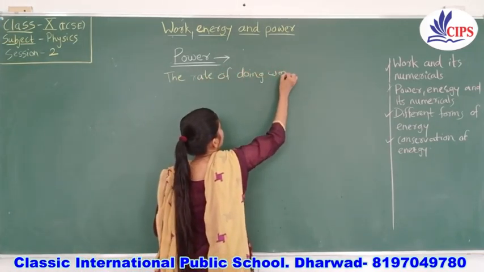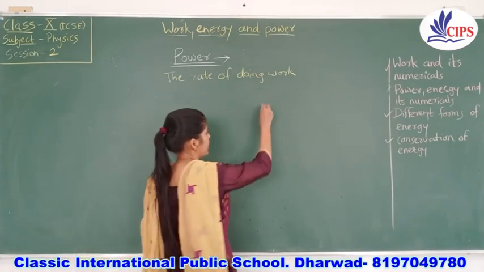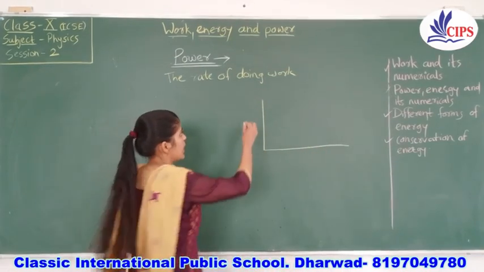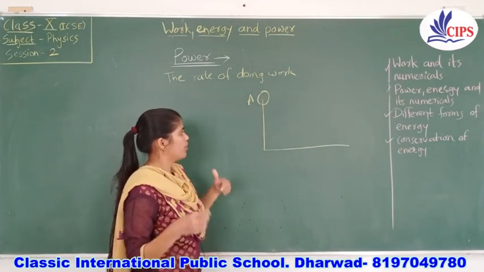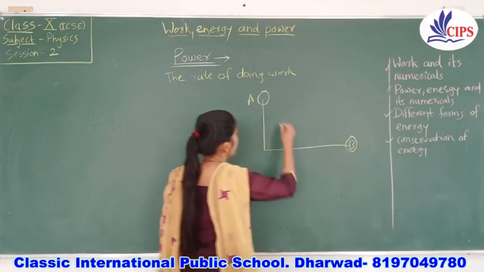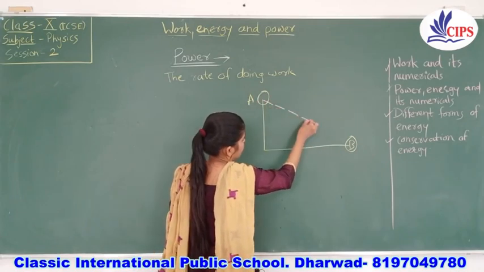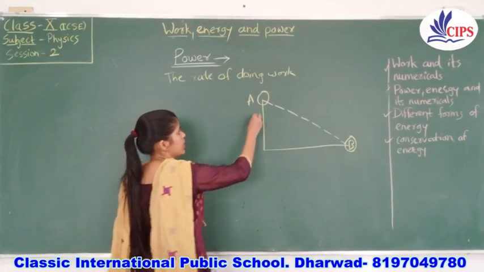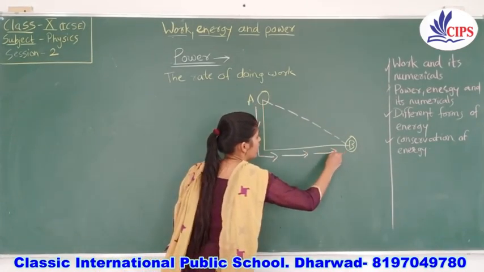Let me clear it with the example of a diagram. Suppose this is the one path. Here is the initial point, and one person is going towards this final point by this way. One more boy is moving towards point B by this way.